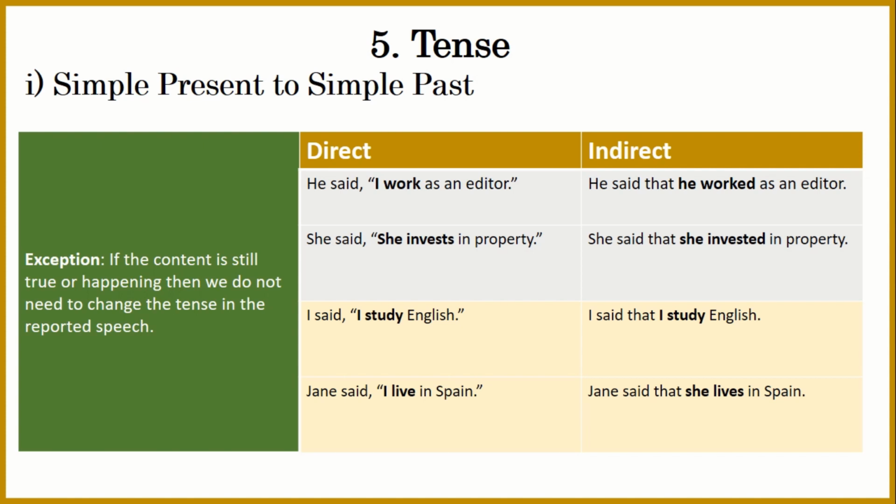Same goes with the fourth sentence. Jane said, I live in Spain. Jane said that she lives in Spain. So it is something which is true, that she is still living in Spain. Let's say that she shifted to Spain in 2007, and from that day till today, she is still living there. So we are not supposed to change the tense in this case.